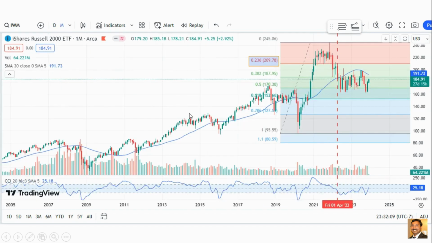And the IWM, this is the chart of the day, or the index I would like to talk more about. So this is a monthly chart, and the blue line is a 30-month moving average. After a long time, it is coming up to the 30-month moving average. If it breaks this 30-month moving average at like 191 and stays above, then there is a chance it can go to 209. And we broke this 30-month moving average in April of 2022. So after a long consolidation, if it breaks up, it can go to the 210 level.